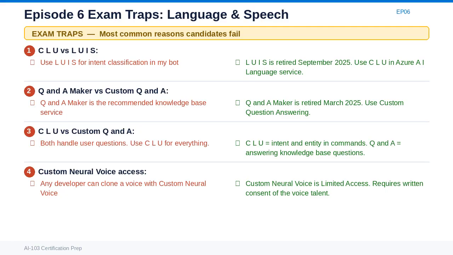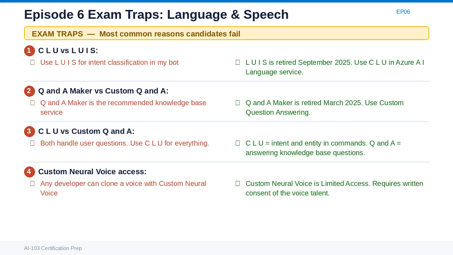The language domain exam traps are mostly about retired services. Trap 1. LUIS is retired. If LUIS appears as an answer option, it is wrong. CLU is the correct service for intent classification and conversational NLU. Trap 2. Q&A Maker is retired. If Q&A Maker appears as an answer option, it is wrong. Custom question answering in Azure AI Language is the correct replacement.